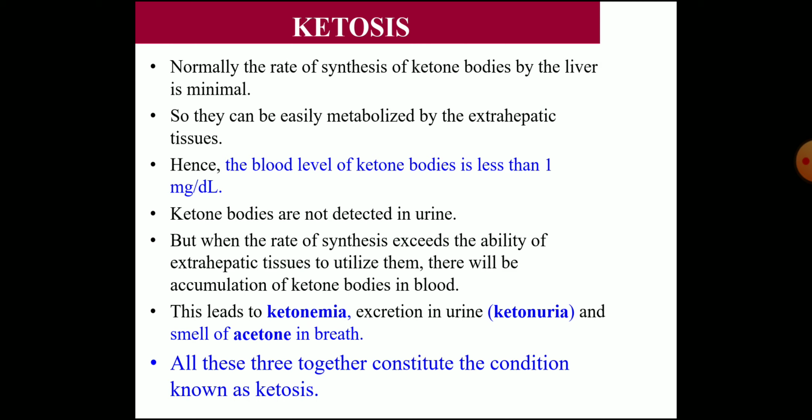Very minimal is present. But when the rate of synthesis exceeds the ability of the extrahepatic tissues to utilize them, there will be accumulation of ketone bodies in the blood. This condition is called ketonemia. Then if there is excess production in the blood, it will be excreted through urine because it is a water-soluble substance. That condition is called ketonuria.